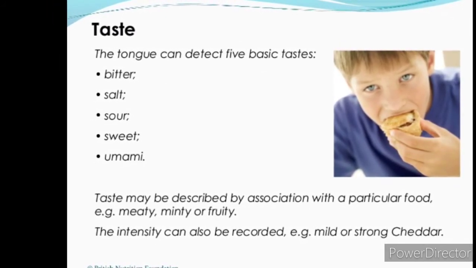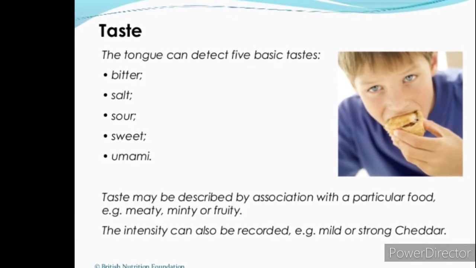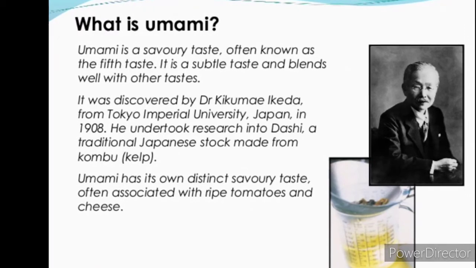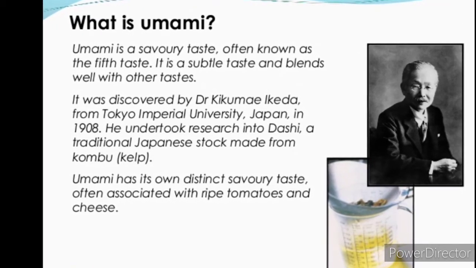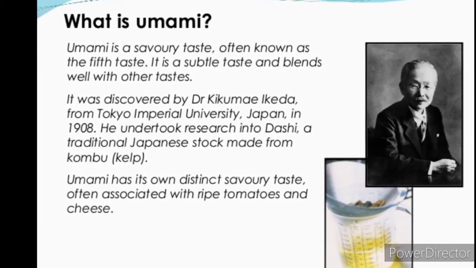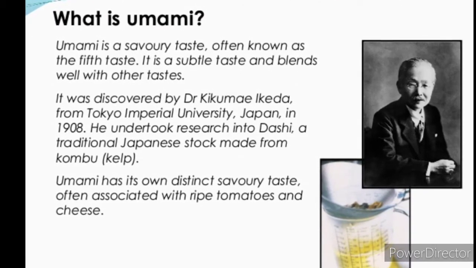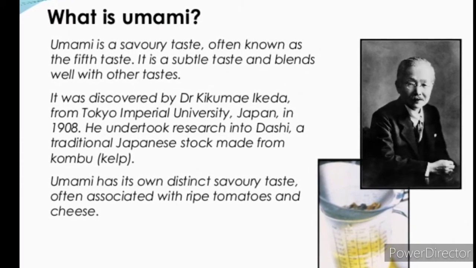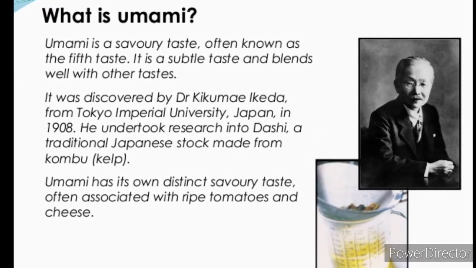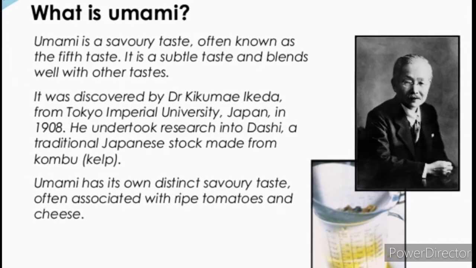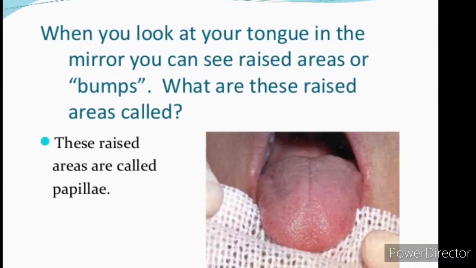Umami is a savory taste. It is often known as the fifth taste. It is a pleasant taste and blends with other tastes. It was discovered by Kikunae Ikeda from Tokyo Imperial University, Japan in 1908. He undertook research into dashi, a traditional Japanese broth.